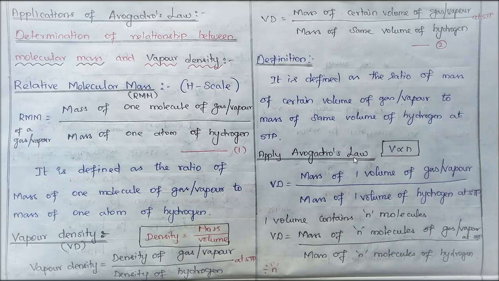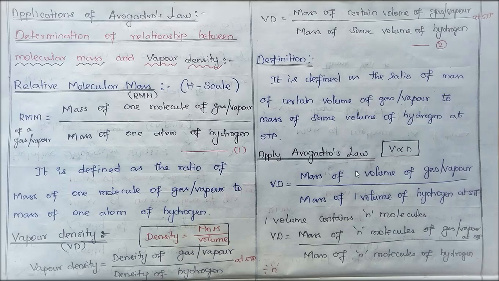Now apply the Avogadro concept. The hypothesis says that equal volumes of all gases contain an equal number of molecules under similar conditions of temperature and pressure. So V is directly proportional to N. If one volume contains N molecules, we can replace one volume with N molecules.